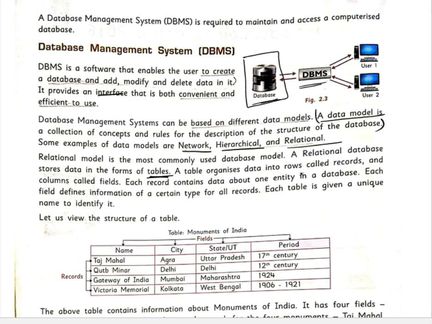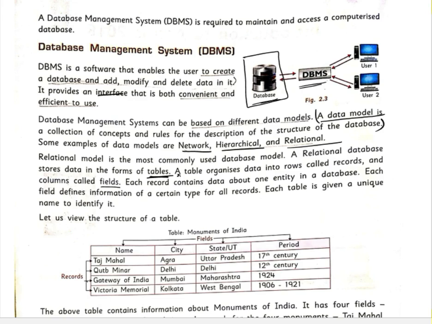Also, a table organizes data into rows and columns. So in the rows we write the records. So this will be the first row, second row, third row, fourth row, this way. So in the rows we put the records, whereas in the columns, this will be your first column, second column, third column and fourth column. So the columns we call fields.